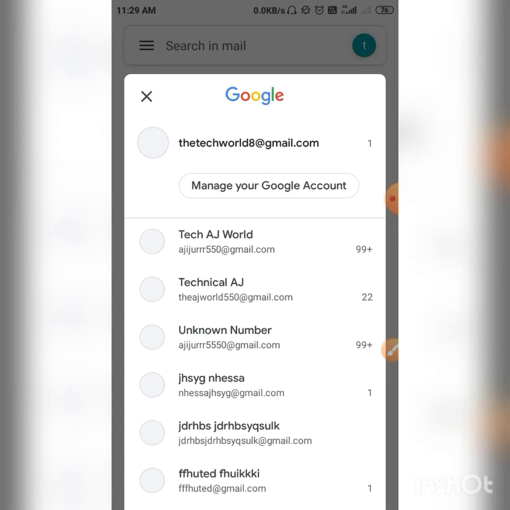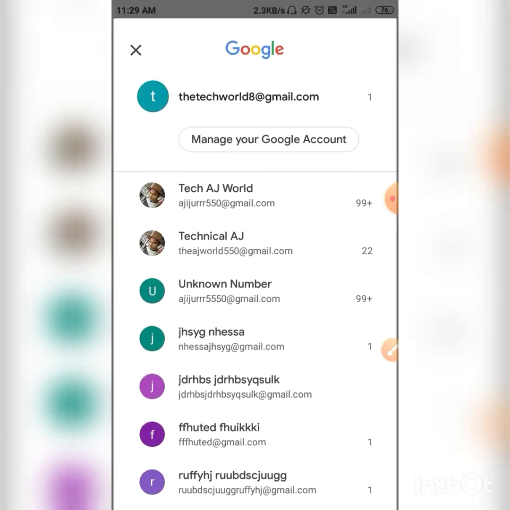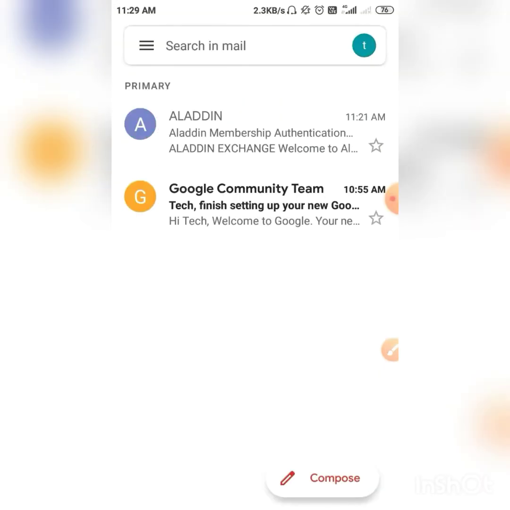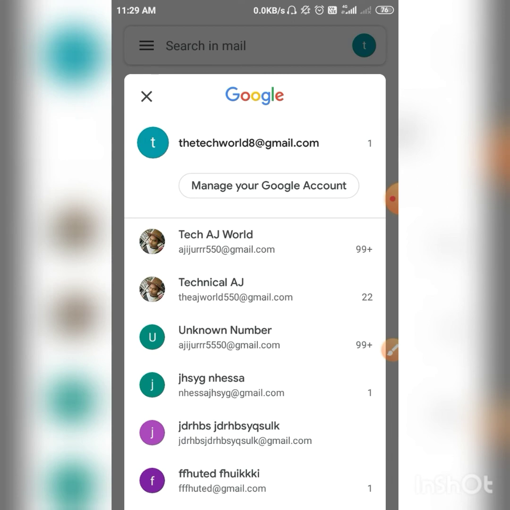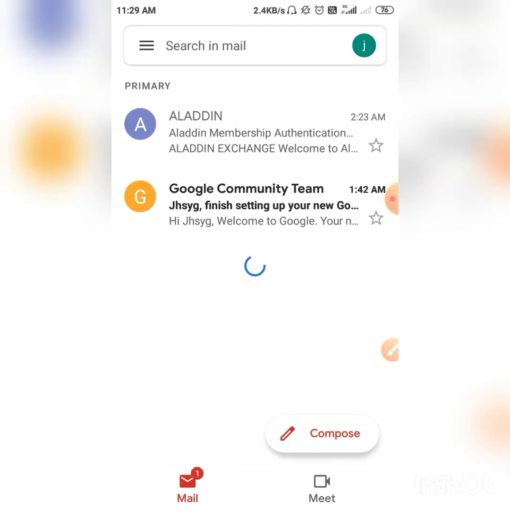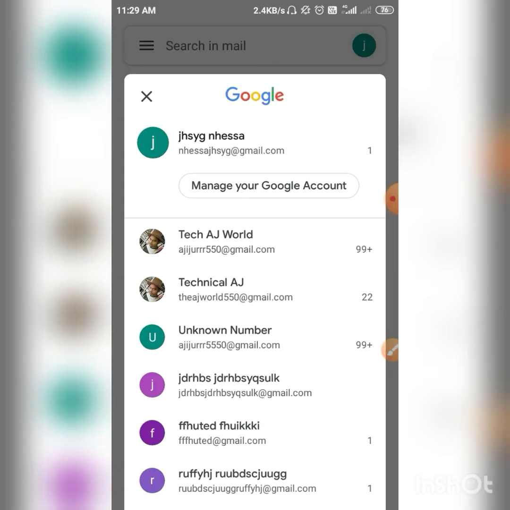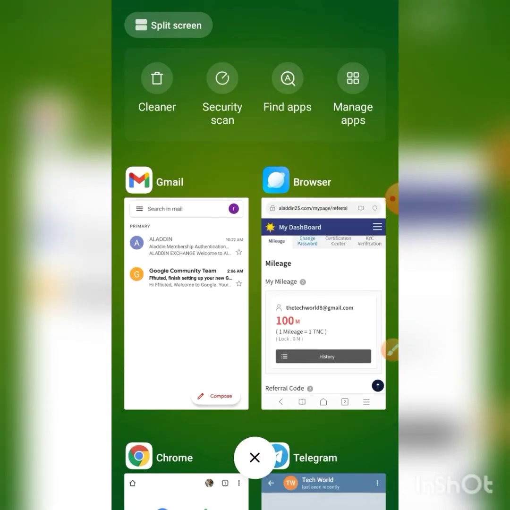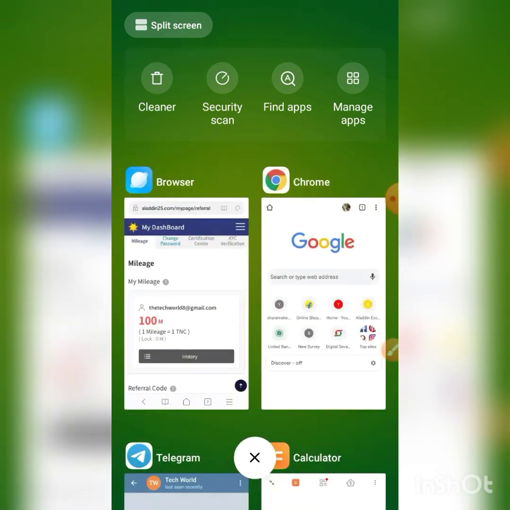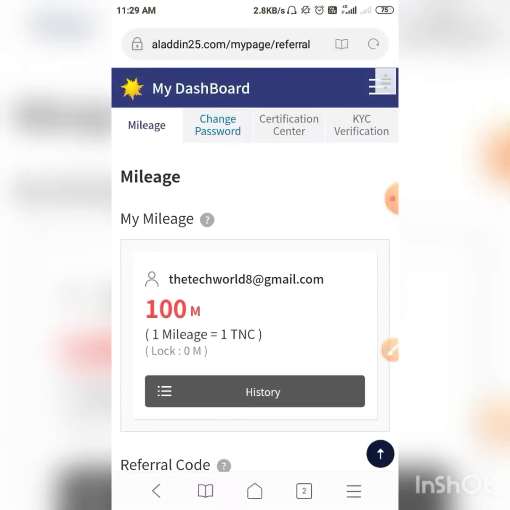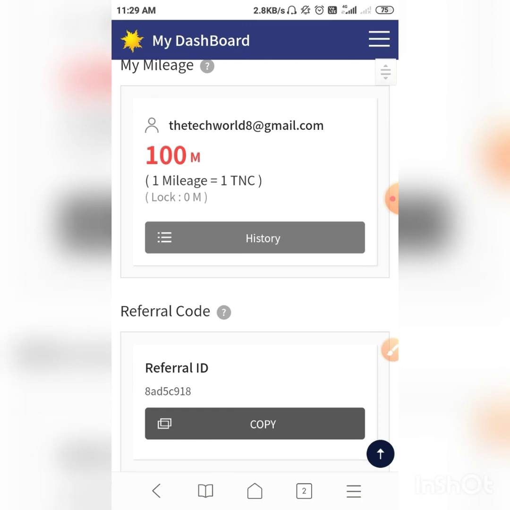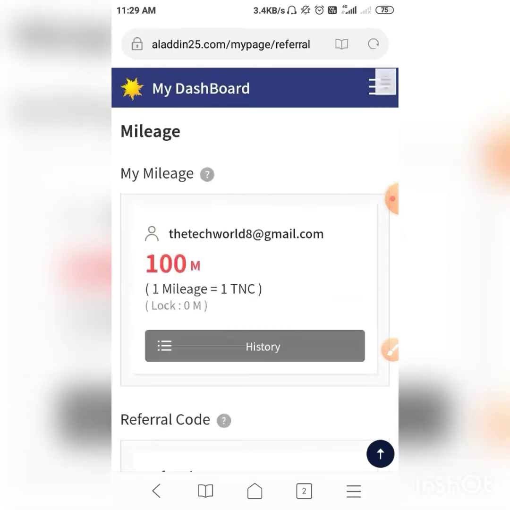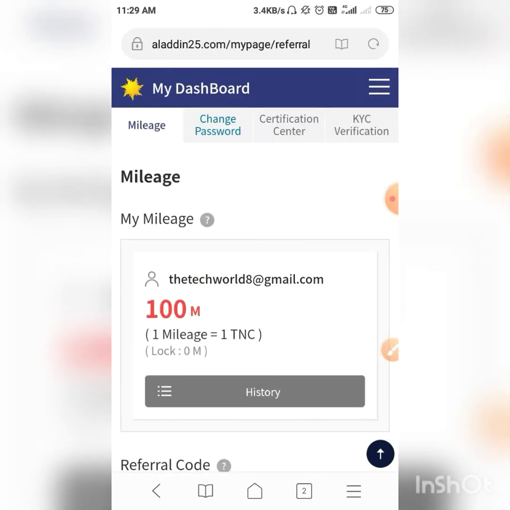So check guys, these are all my email IDs. Look here guys, only the Aladdin SMS is received. So guys, you make unlimited emails and make unlimited money from Aladdin25. So guys, that's it. This is an unlimited money loot trick. You can try it. I hope you make unlimited money from here.